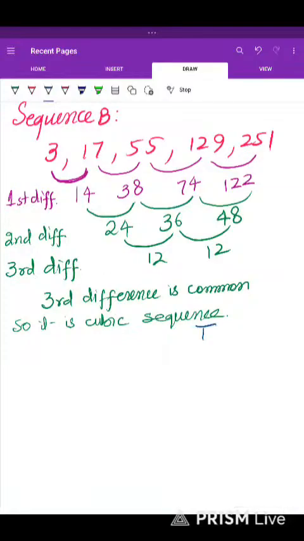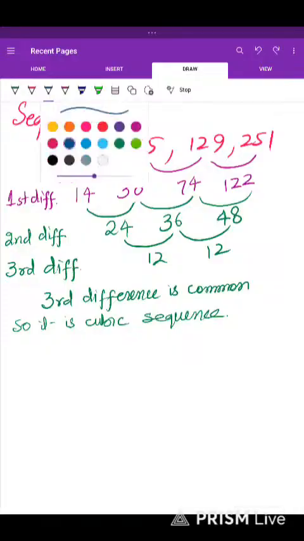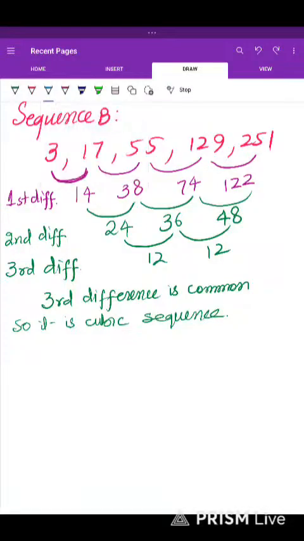The nth term formula is Tn is equal to a n cube plus b n square plus c n plus d. So we need all these a, b, c, d.